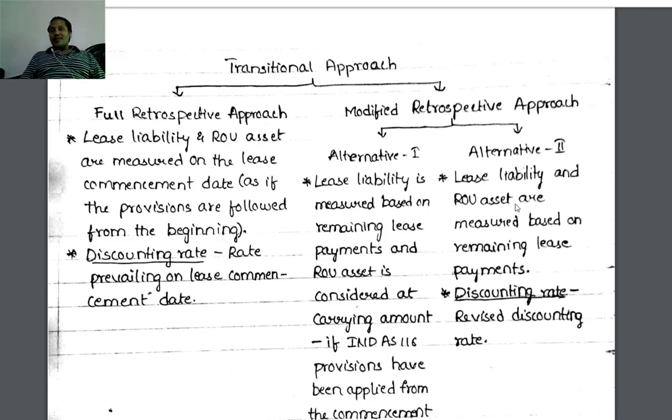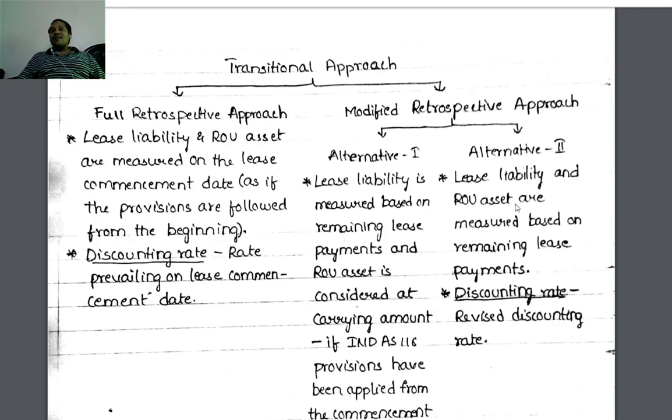In case of alternative 1, right of use of asset is considered at carrying amount, as if Ind AS 116 provisions have been applied from the beginning of the lease. So, for right of use of asset only, the provisions will be applied as if applied from the beginning, and carrying amount will be considered.